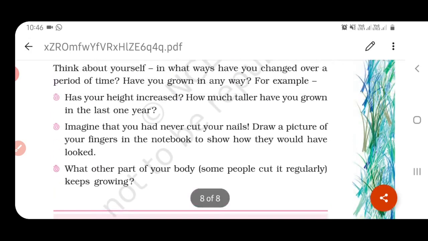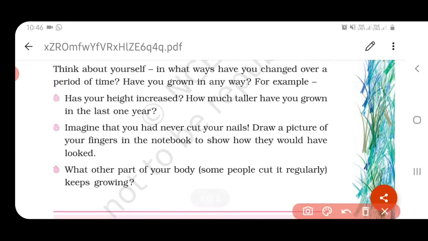And here is a self-analysis. Has your height increased? Every year our height will increase. So you are going to find out; if it is yes, you can write yes. If it is no, you can write no. How much taller have you grown in the last 1 year? You can write the measurement.